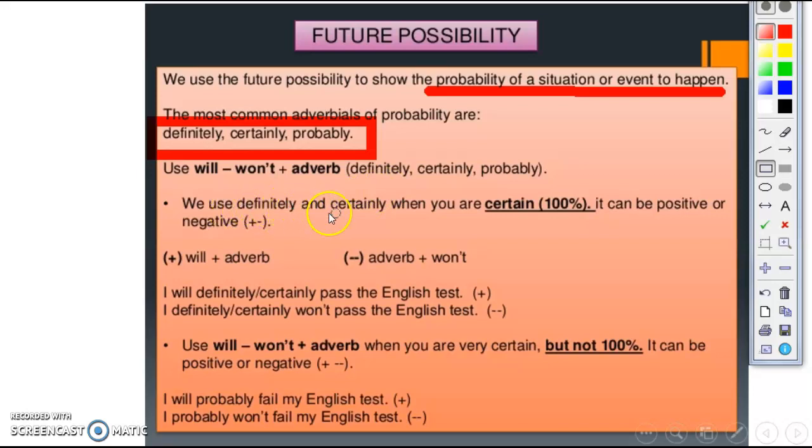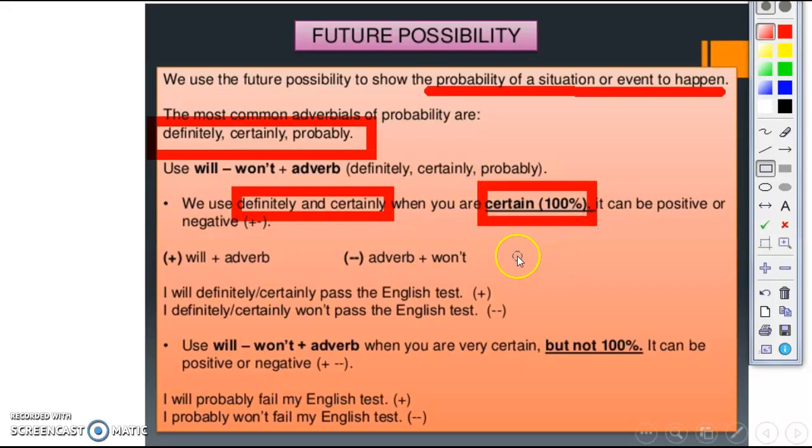We use definitely and certainly when we are 100% certain about something. It can be positive or negative. However, look at this.